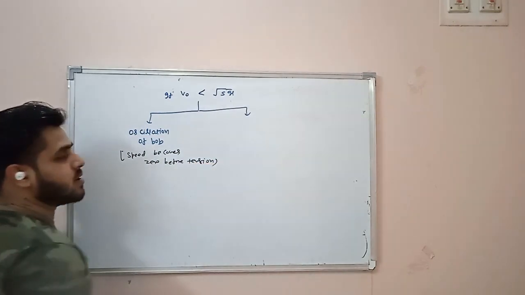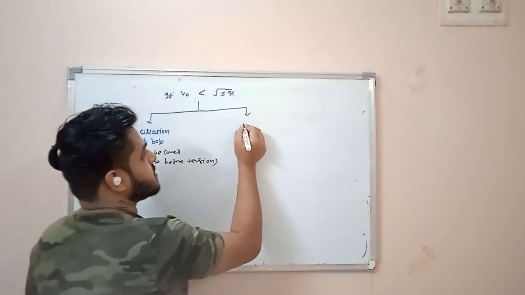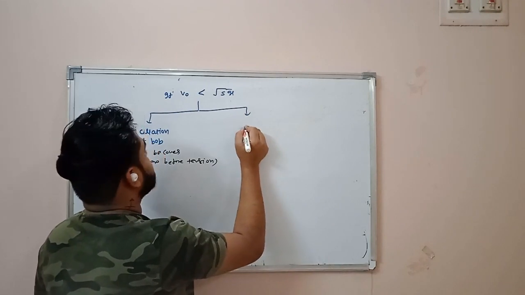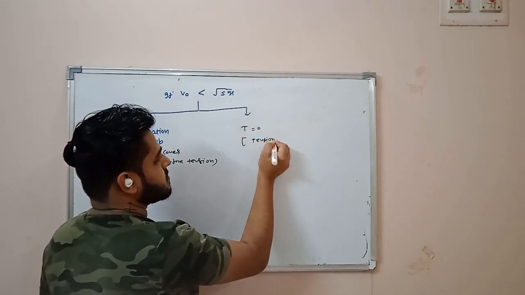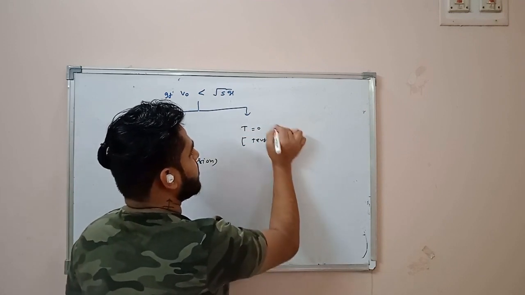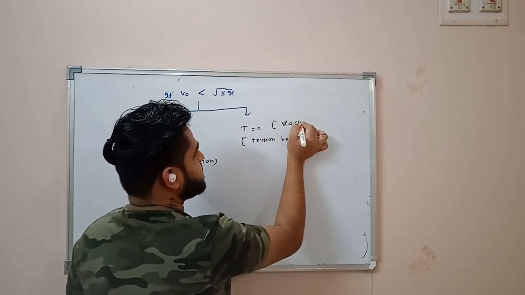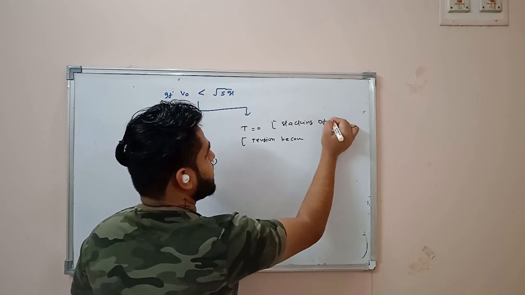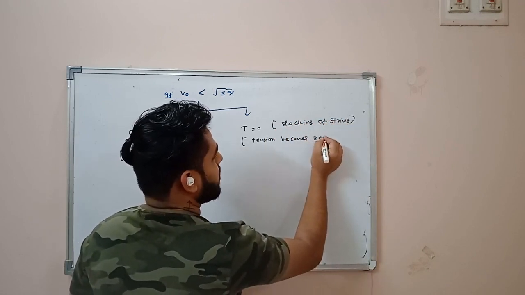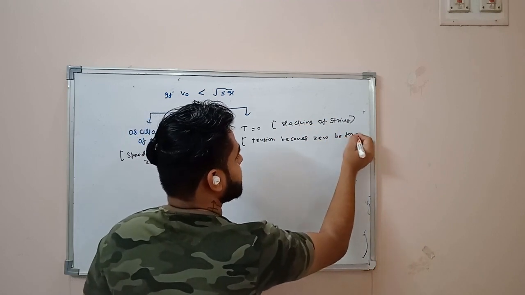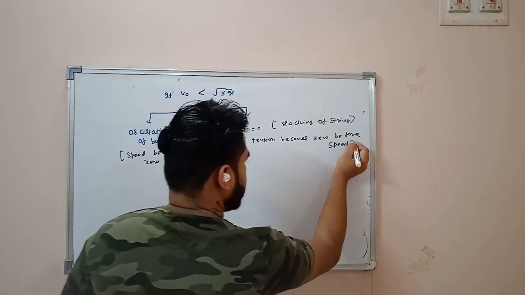And another case is slacking of string. That means tension equal to 0. In this case, tension becomes 0 before speed becomes 0. Now I'll figure out these two situations.